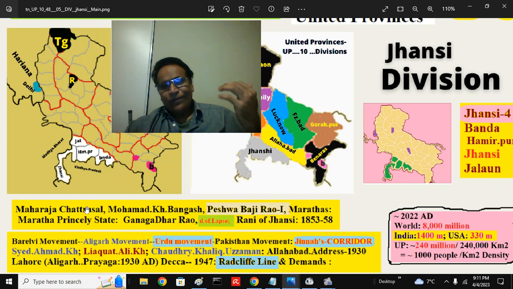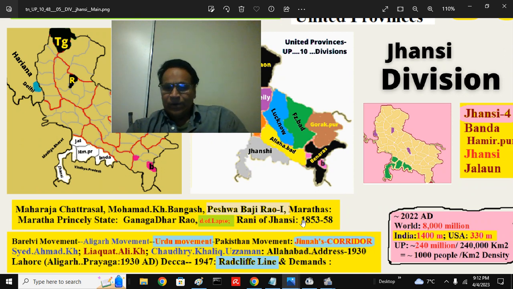Maharaja Chhatrasal, who fought against Mughals, hails from this region, even though later he came actually from Panna, that is just south of it, and his daughter Mastani, the consort of Peshwa Bajirao, and Muhammad Khan Bangash and Marathas. The most important is the Rani of Jhansi, the consort of Gangadhar Rao, the Maratha ruler of the princely state, later annexed by Dalhousie under the doctrine of lapse. The couple failed to produce a legitimate son, and the adopted son was not accepted. That eventually led to a lot of dissatisfaction and the Sepoy mutiny and all those things.